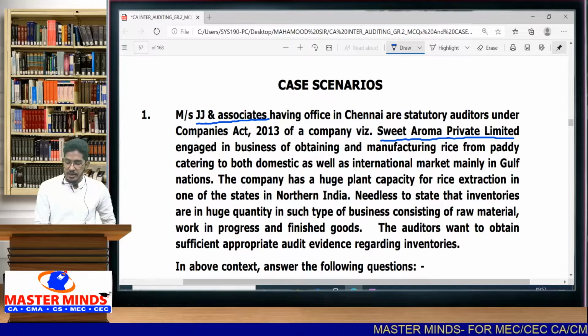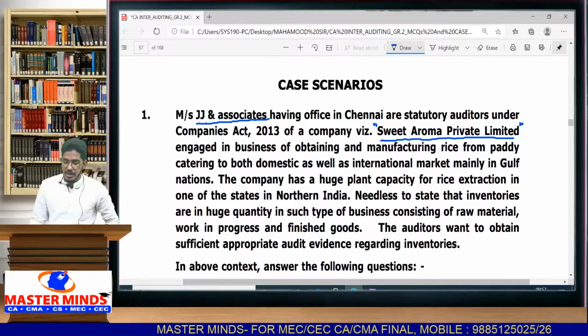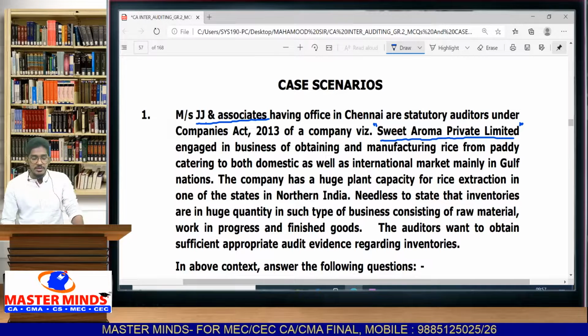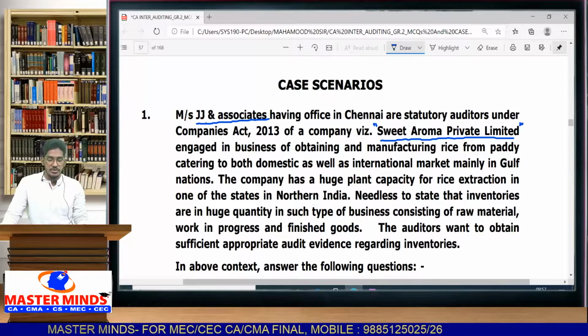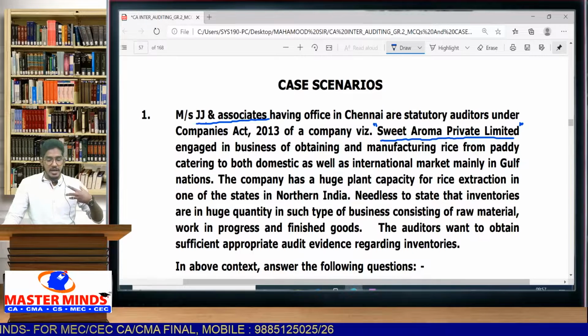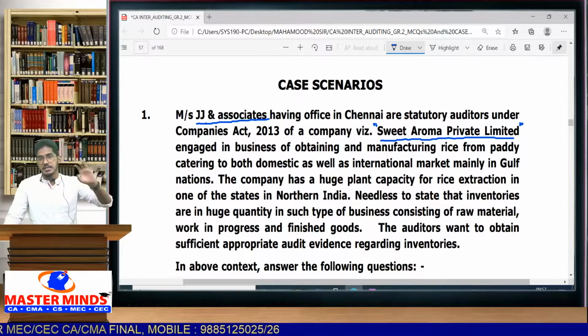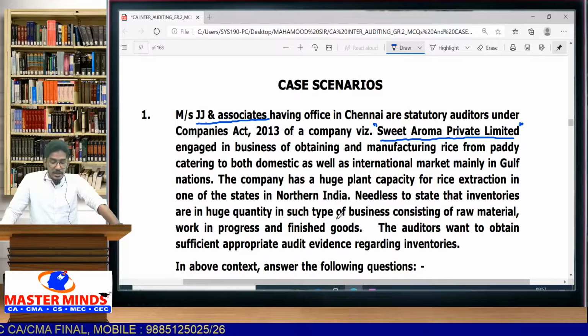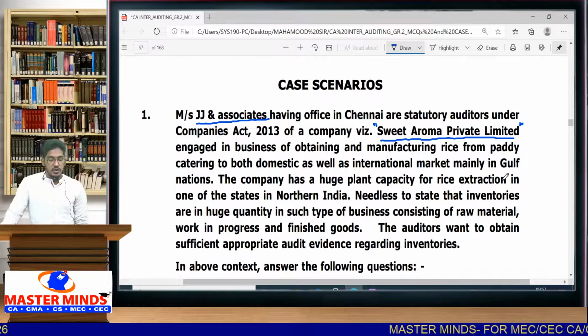This firm has been appointed as auditor of Sweet Aroma Private Limited, which is engaged in the business of obtaining and manufacturing rice from paddy. So it was engaged in procuring paddy and manufacturing rice from it, and they are selling it in both domestic as well as international markets. Then the company has a huge plant capacity for rice extraction in one of the states in northern India.